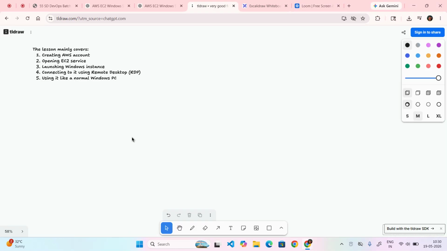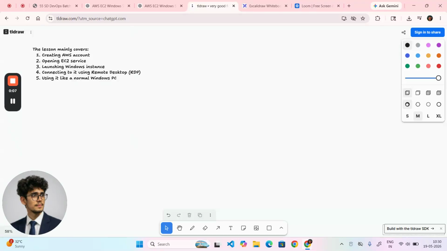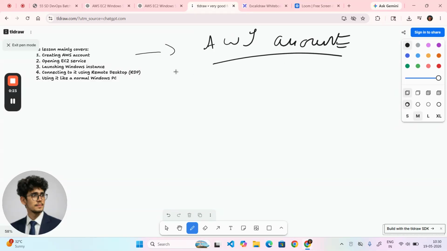So today we are going to learn about EC2 instance. Today we need to cover a total of five topics. The very first one is how to create the AWS account. For that, you can go with any online video and you can get the idea, right?